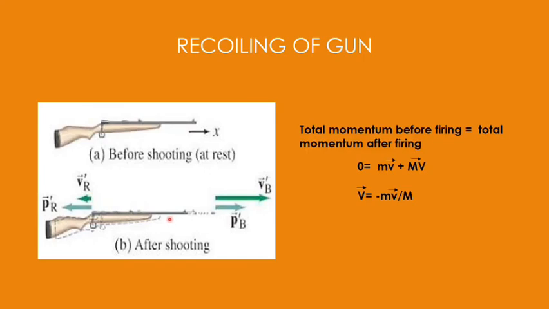That is the conceptual question, and if it is asked numerically, you should be able to suppose the velocities and masses.